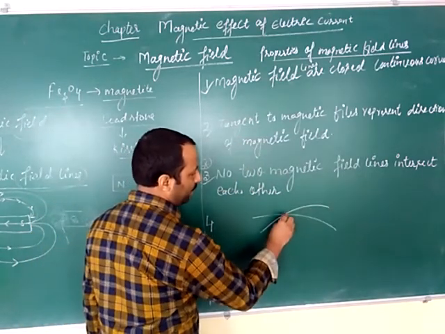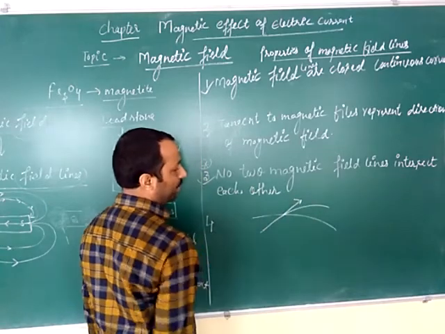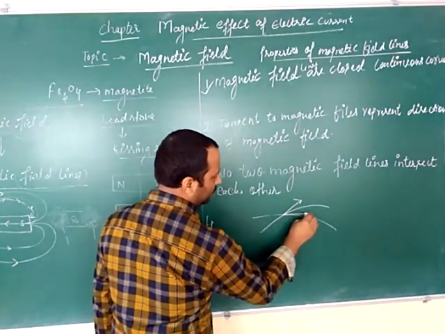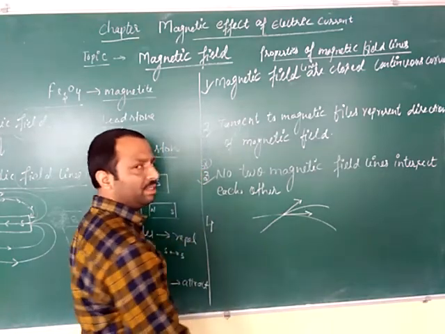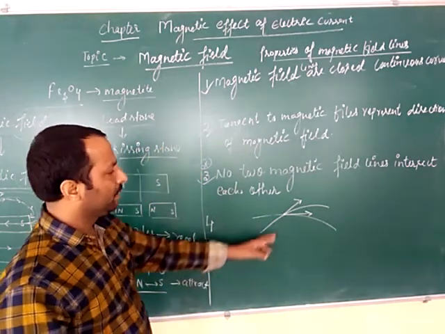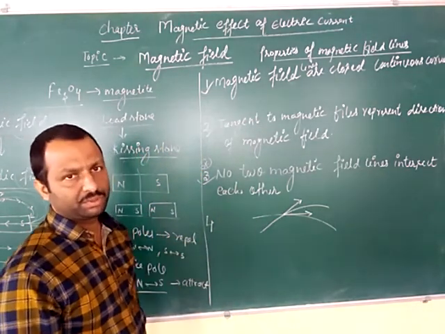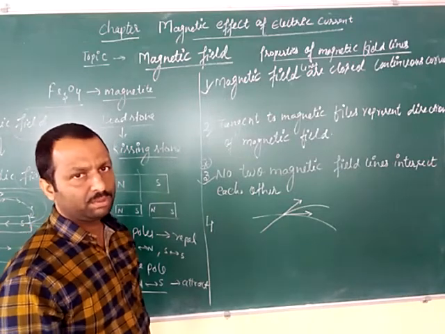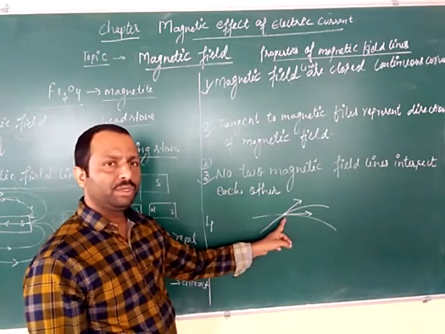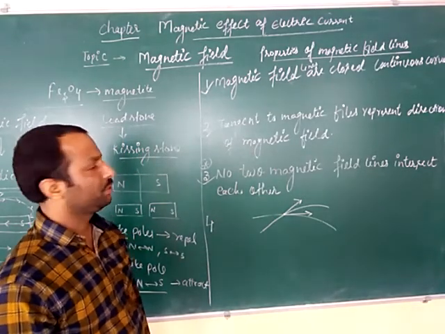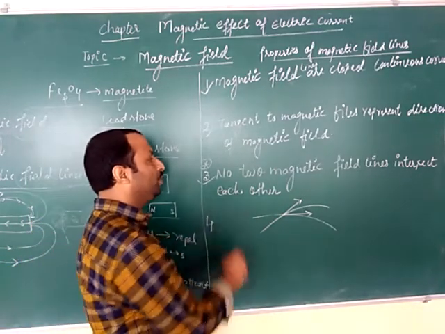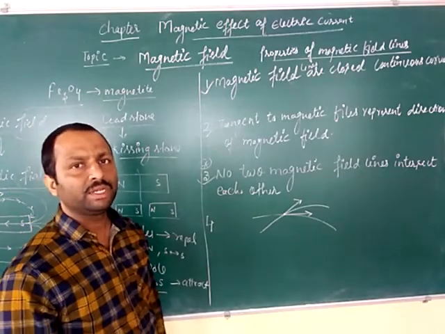So in this line we will draw the tangent over here. In this line we will draw the tangent over here. So at a single point, the magnetic field would have two directions, which is not possible. At a single point, two magnetic field lines having two different directions is not possible. Therefore, two magnetic field lines never intersect each other.